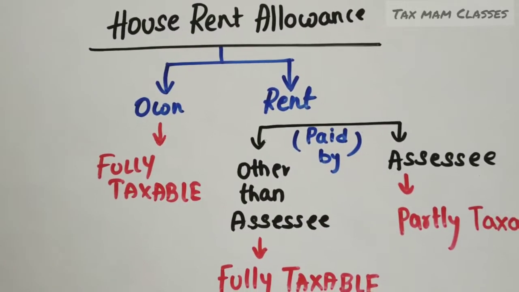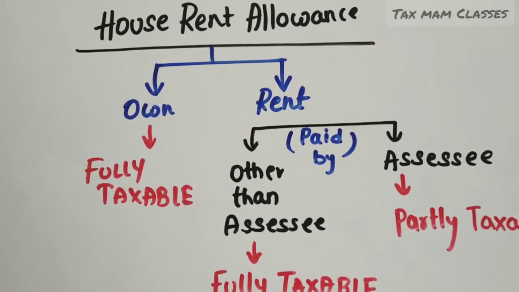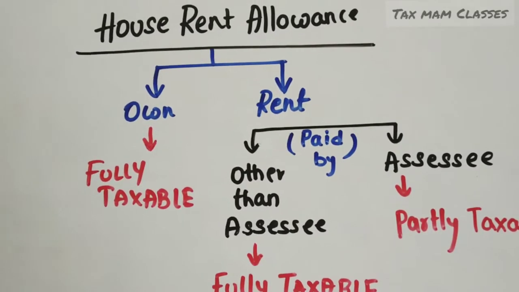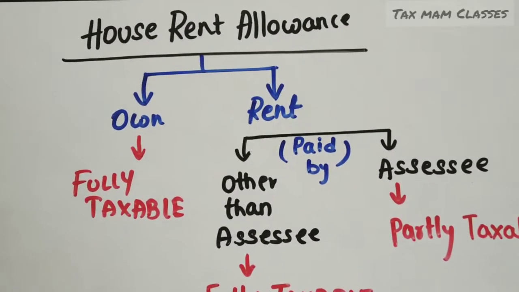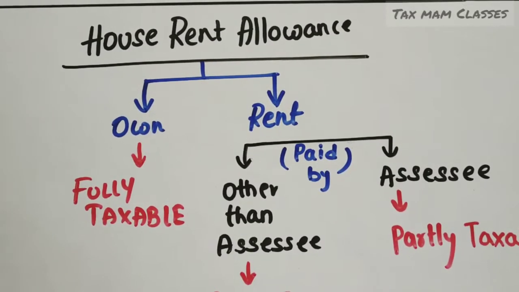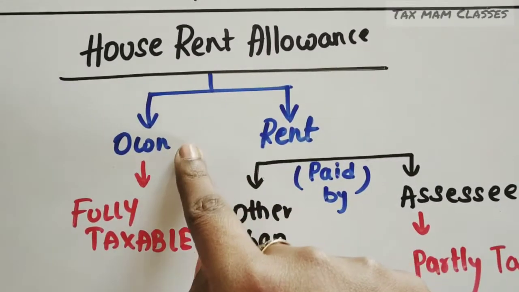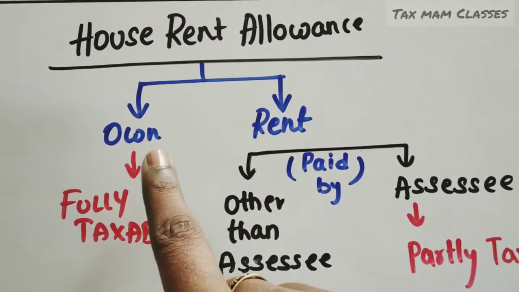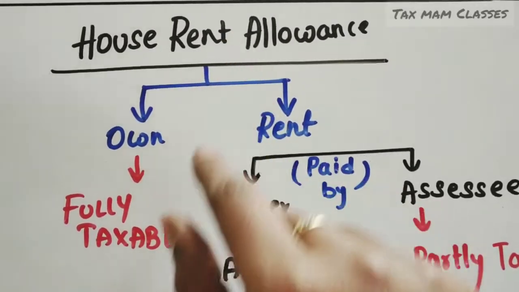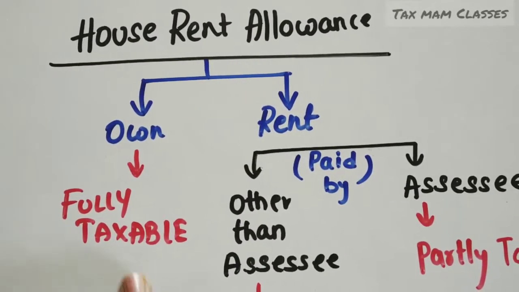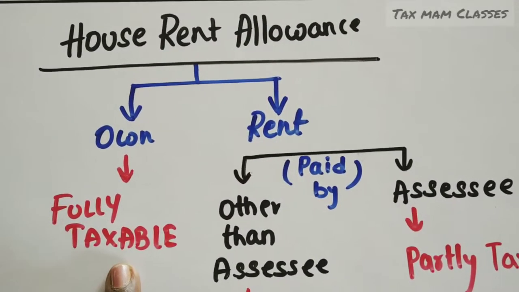Coming to the HRA, for whom is this a benefit? The employee who is living in a rented house. Even though an employer is giving it to all the employees, we have to check where the employee is staying, whether in his own house or in a rented house. If an employee is staying in his own house, even though he is receiving house rent allowance, it is fully taxable. The amount he is receiving in the name of house rent allowance is fully taxable.